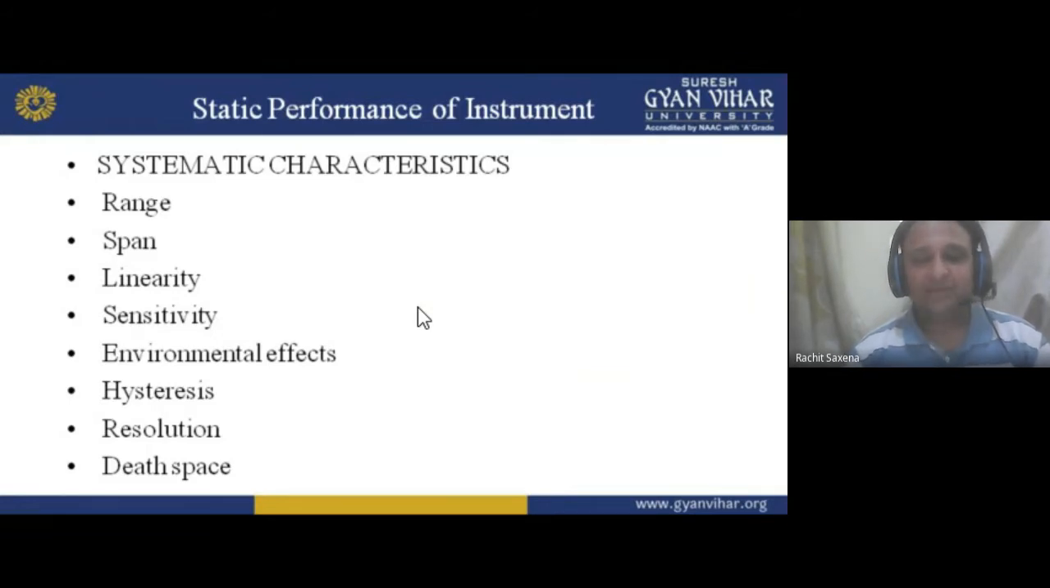Span is the gap basically. Linearity should be there: what you take as input should have a proportional effect on the output. Sensitivity: if there is a change in the input, it will change the output. Environmental effects: obviously pressure, temperature, and many other things affect the instrument. Hysteresis means reversal of magnetism, because we make the basic instrument through a permanent magnet moving coil or moving iron. Resolution should be there, otherwise it is not visible. Dead space should be there, that is zero drift. So these are some static performance characteristics of an instrument.